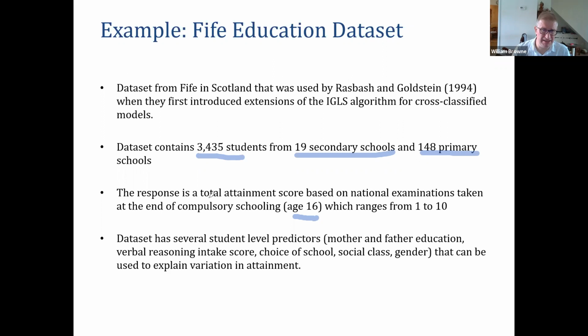The response is a total attainment score, and it ranges from 1 to 10. We're going to assume these scores are normally distributed.